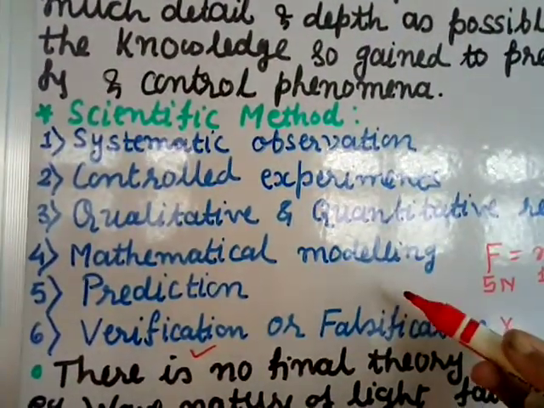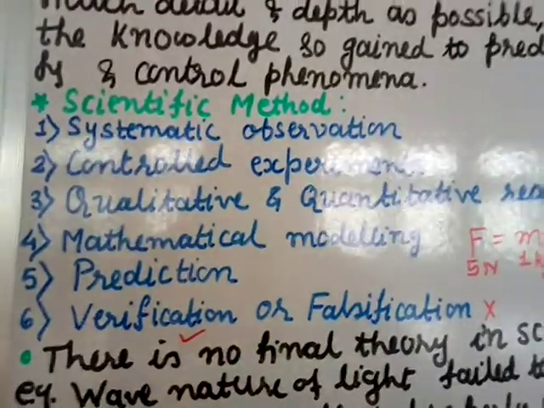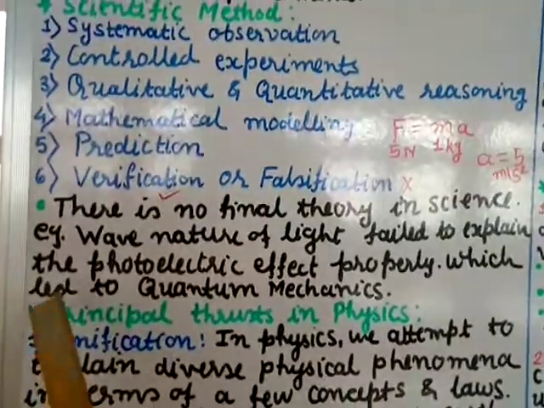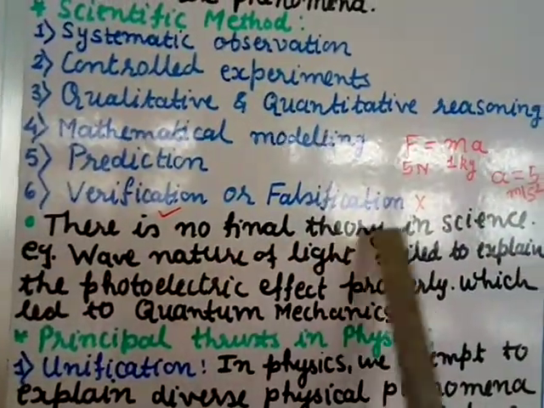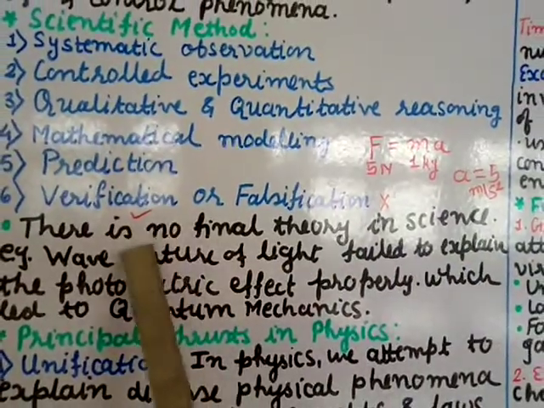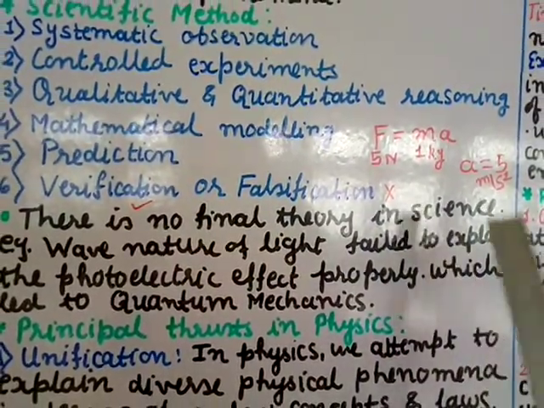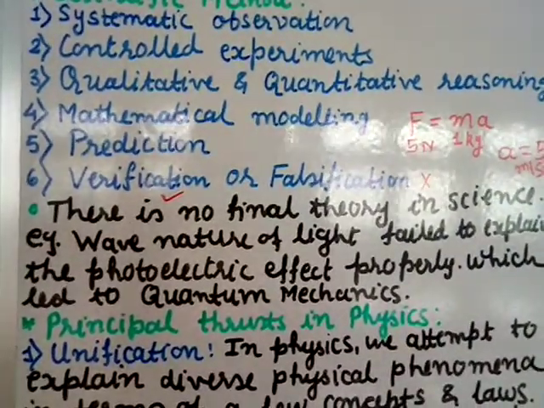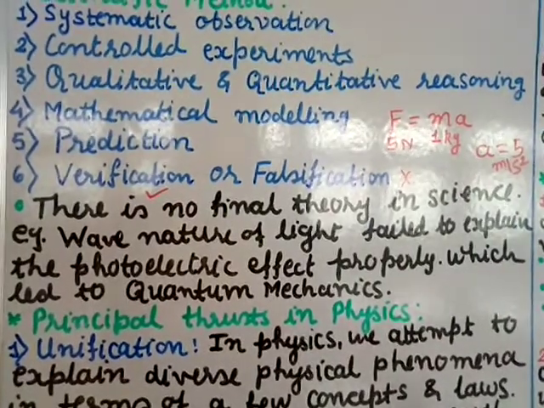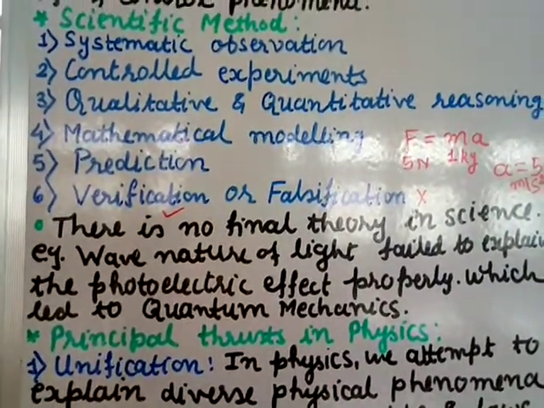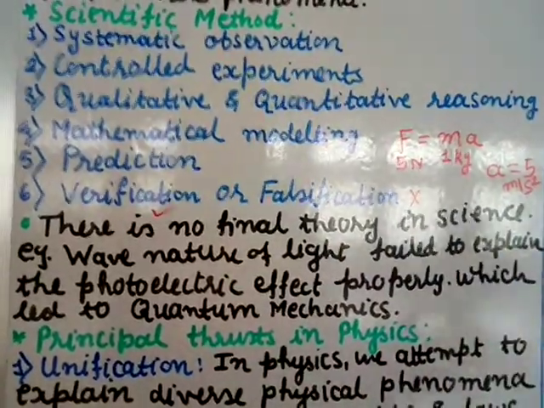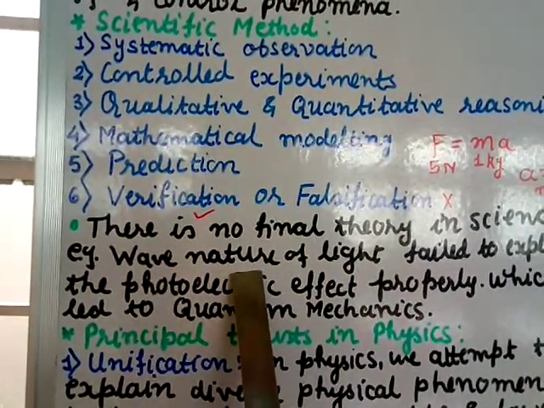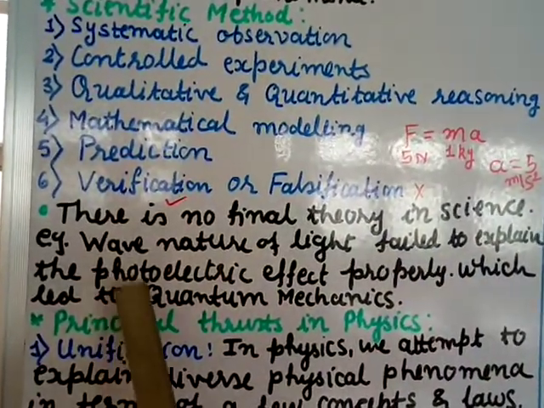So this is the scientific method, and since physics is a part of science, we also have the same steps. Now there is one more thing: there is no final theory in science. That means what was discovered 100 years ago can be changed now, or what we discover now can change or be altered after 100 years or after 10 years. So it is not fixed. There is no final theory in science. For example, there was a belief that light has a wave nature, but this failed to explain the photoelectric effect.